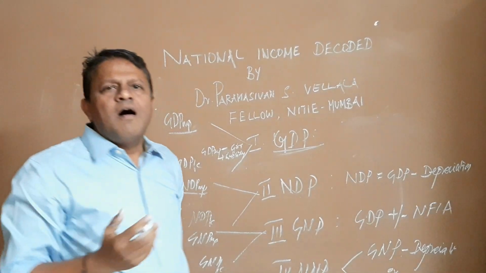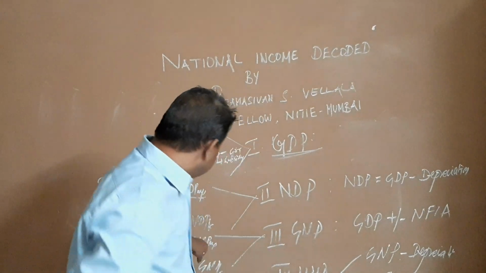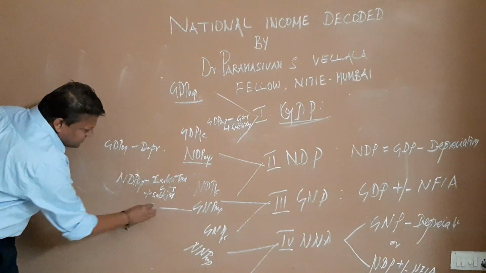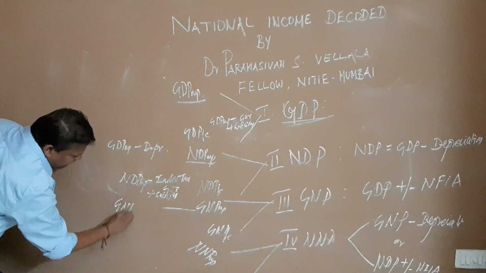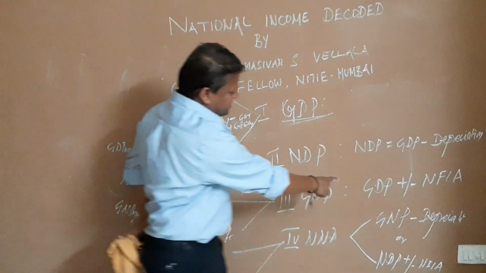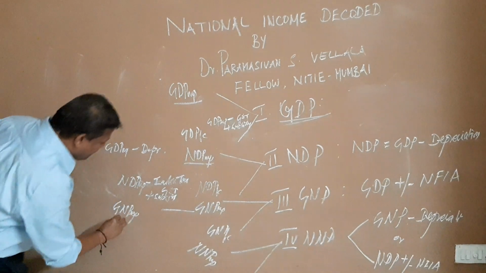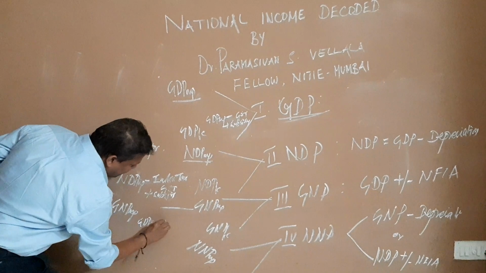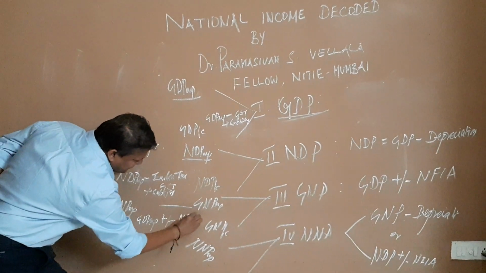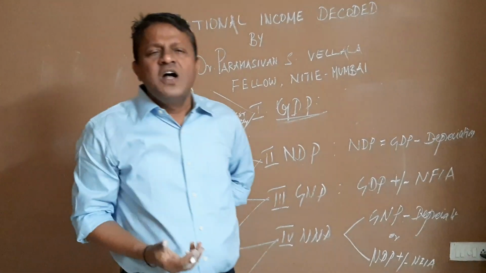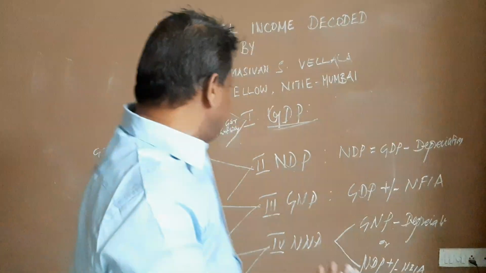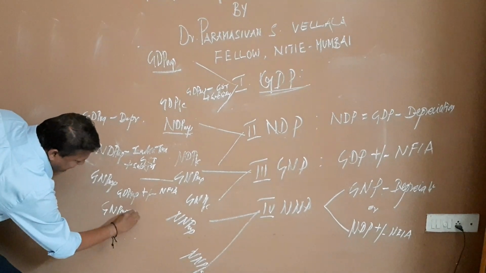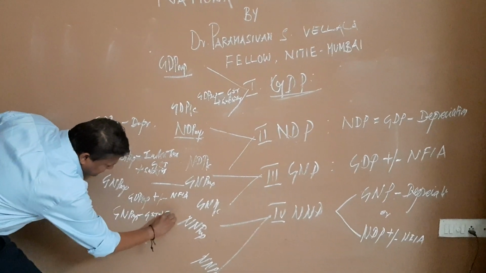The same is applied when we talk about GNP market price as well as GNP factor cost. So GNP market price is equal to, where does GNP come from? We already studied here. GNP comes from GDP. So GDP market price, what we did, plus or minus NFIA, and that is exactly what is called GNP market price. So what is GNP factor cost? GNP factor cost will be equal to GNP market price minus indirect tax, that is GST, plus subsidy.